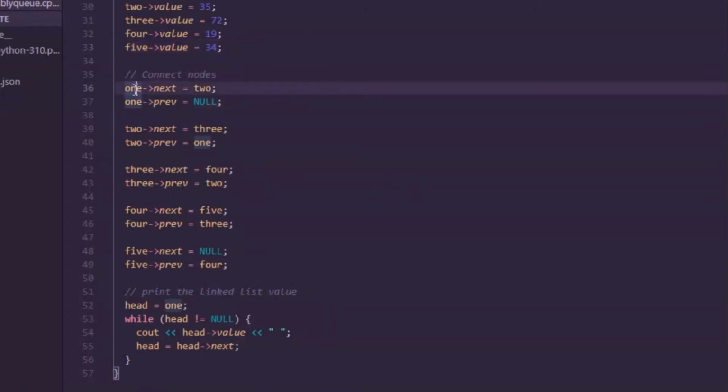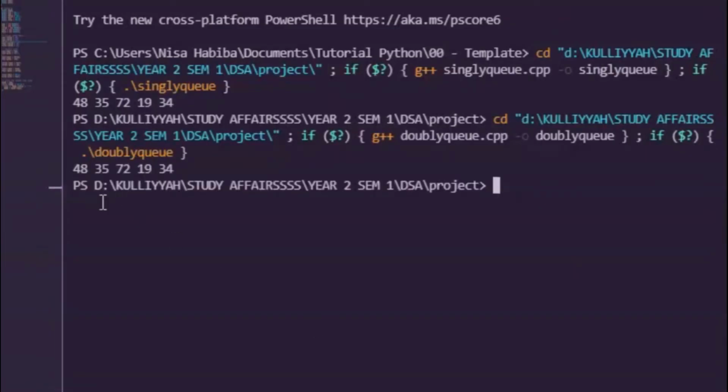Element 1 will have the address for the next element, which is 2, and the address for the previous one, which is null. Element 2 is also like that: the next address is 3 and the previous address is 1, and so on. We will try to execute. It is exactly the same because we defined the same data 48, 35, 72, 19, and 34.